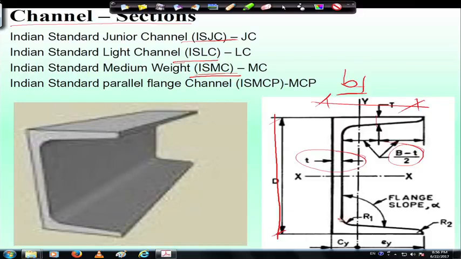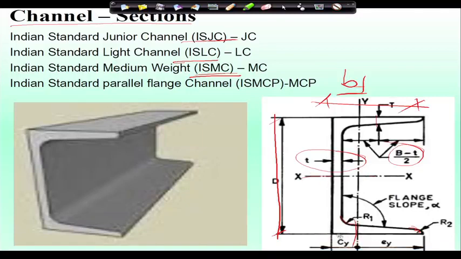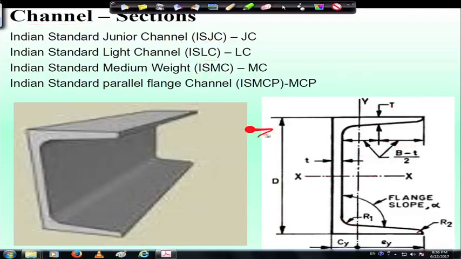Then what will be the radius of curvature here, means R1, and this is R2, that also are standard, that is given. Then CXX, CYY, that also, and this is D by 2, right.